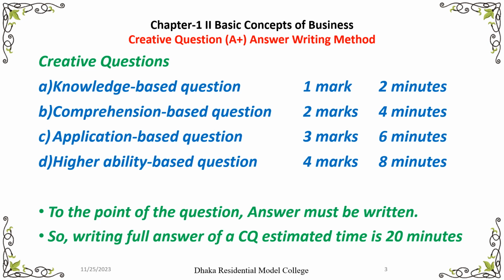Dear students, just think about the time for writing a question. How many minutes will be taken to write a question number A? Just multiply by 2, then you will get the time. For 1 mark, you will get 2 minutes. Maybe 1 minute will be taken for writing question number A. Then for writing question number B, comprehension based questions, 2 marks, 2 multiplied by 2, that means 4 minutes. That means you have to finish your writing within 4 minutes.